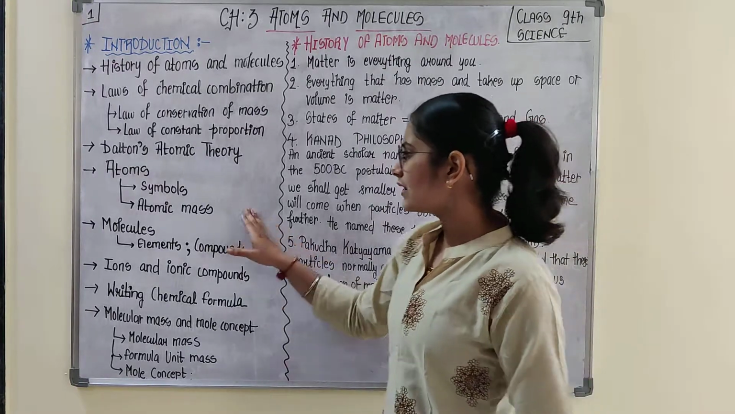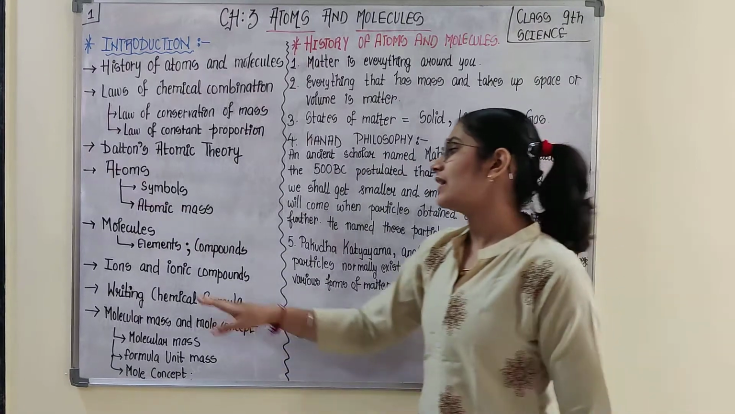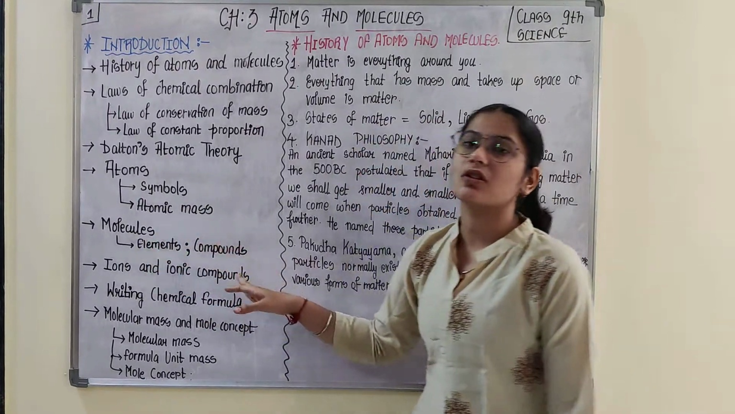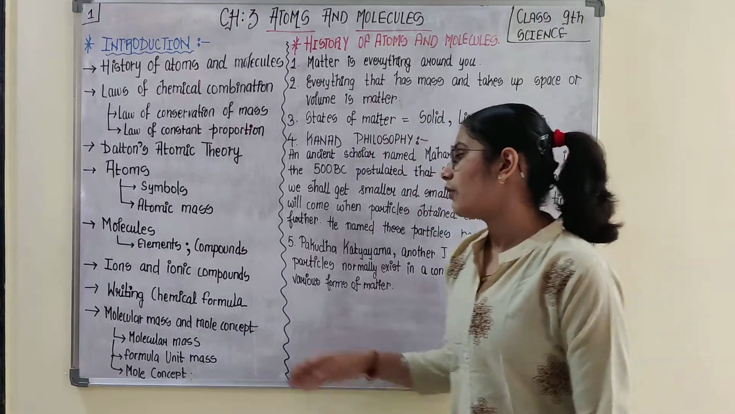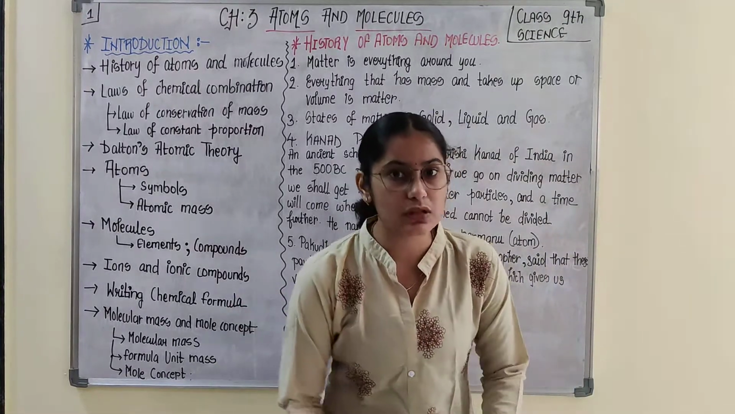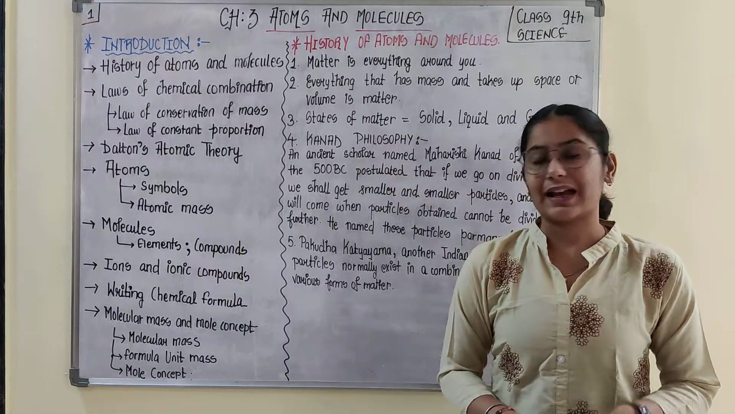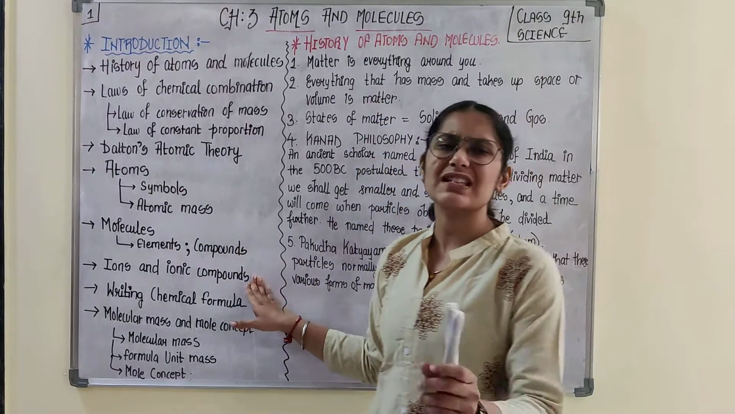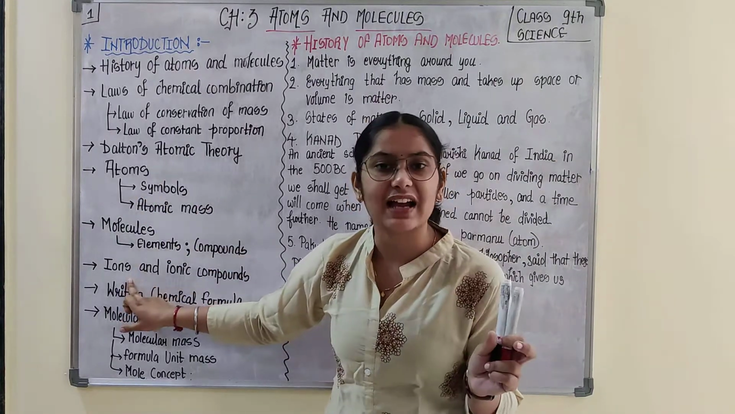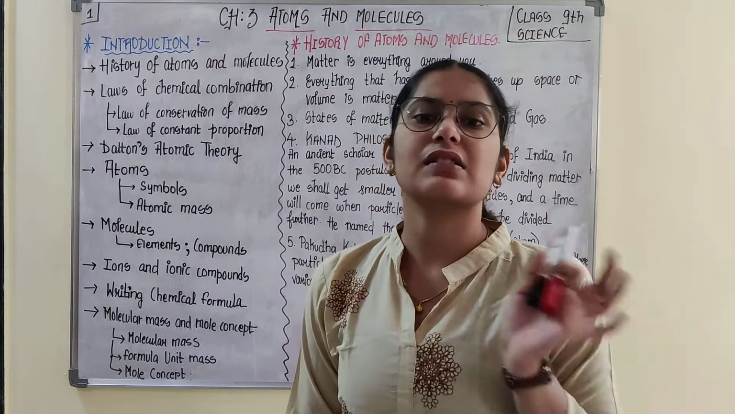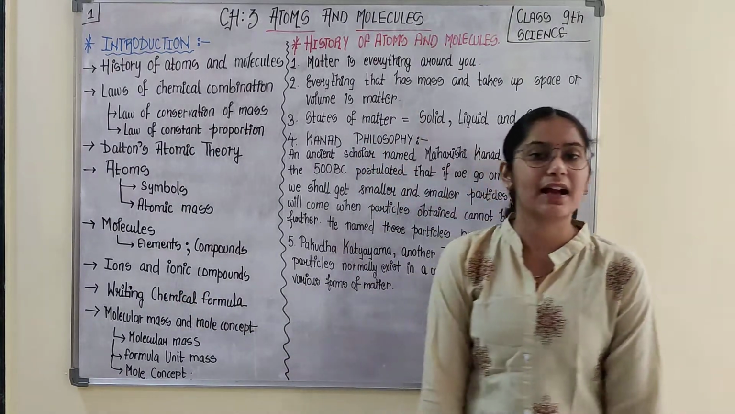Okay, then after atoms we would be discussing molecules. Molecules of elements, molecules of compounds, we would be looking into the examples. Okay, then what are ions and ionic compounds, how the ion is different from atom and molecule. Something which is having charge is referred to as an ion. If the atoms or molecules are having charge, then that is referred to as ions. This is the simple thing, but we would be discussing in detail about ions and different ionic compounds.